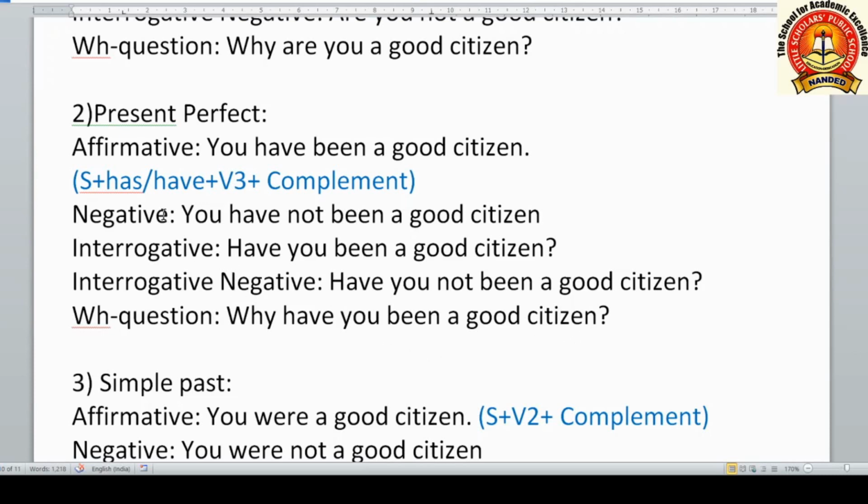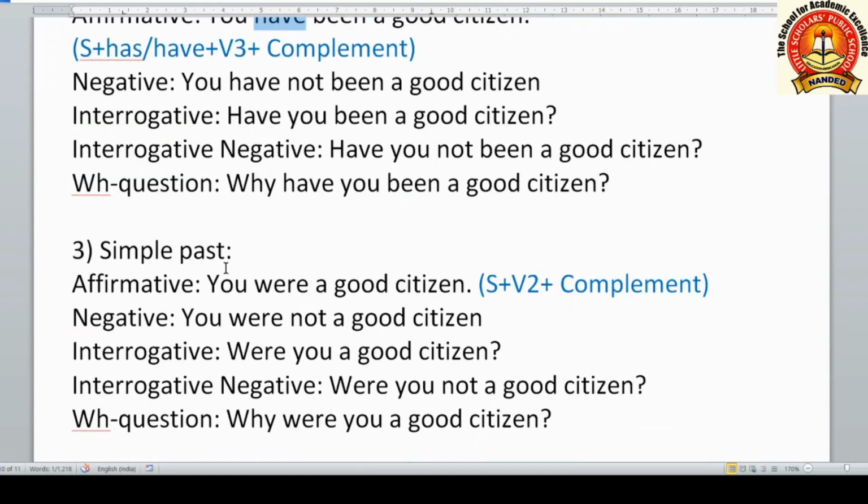This is how we have used it in present perfect tense. This have or has, depending upon the subject, show the present tense. If here we use had, it becomes past perfect.